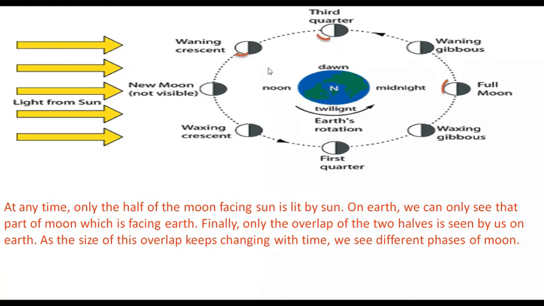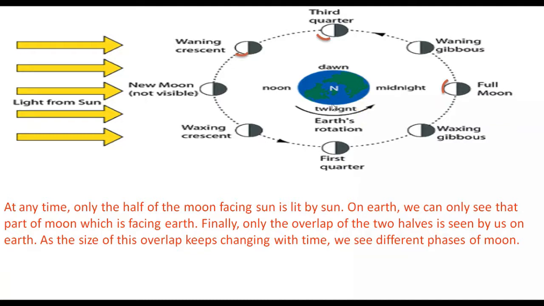As the moon revolves around the earth once every month and moves around the sun along with earth, different amounts of its sunlit surface are turned towards the earth, leading to a change in the appearance of the moon and formation of the phases of the moon. So it's clear that phases of the moon occur due to continuously changing positions with respect to earth and the sun.